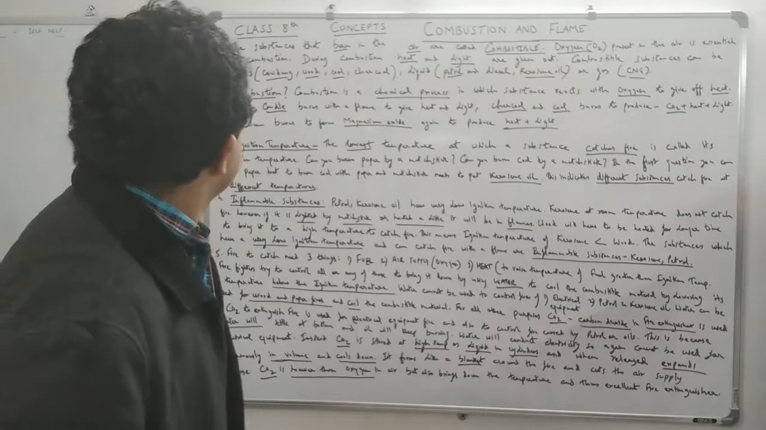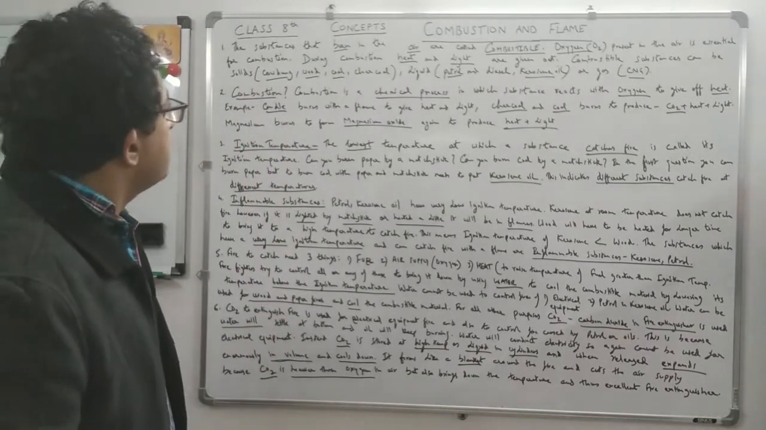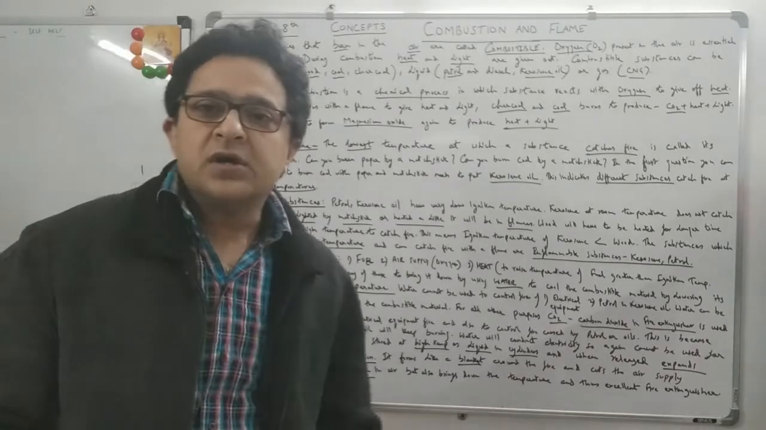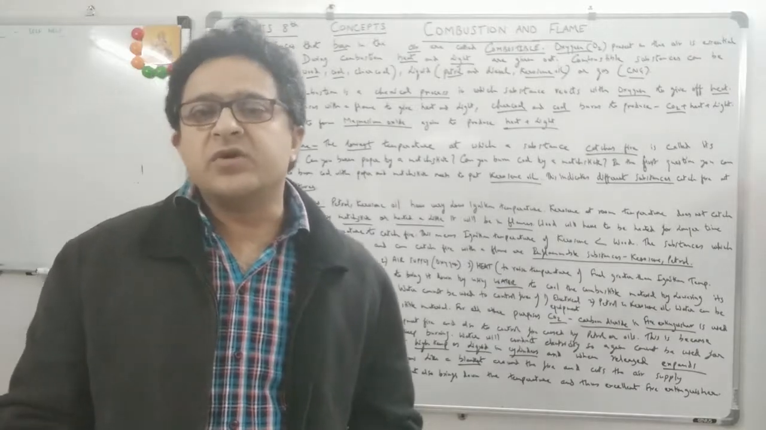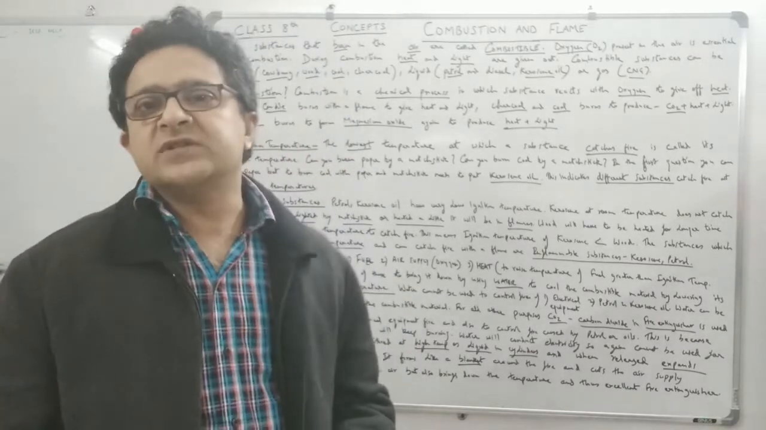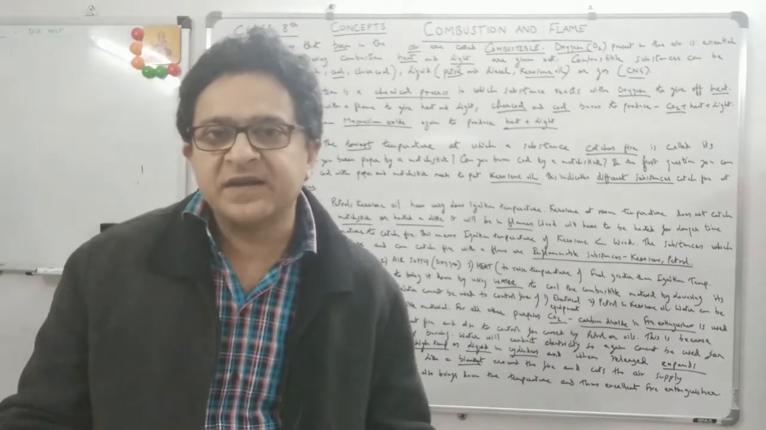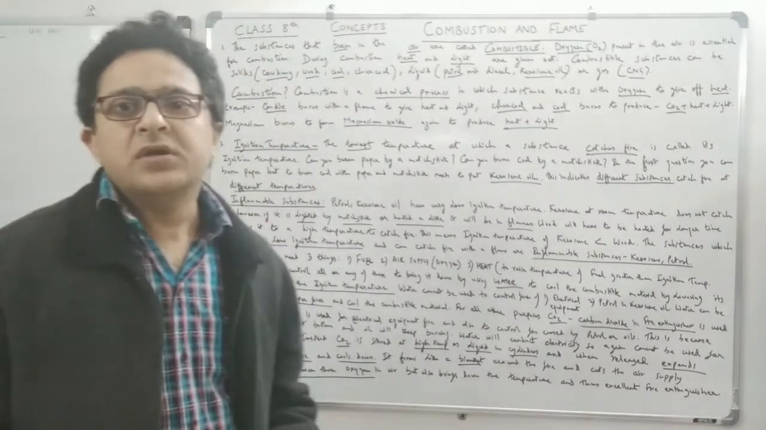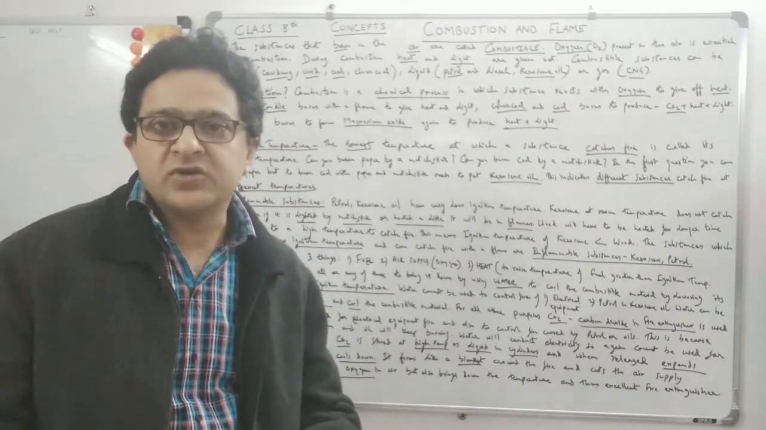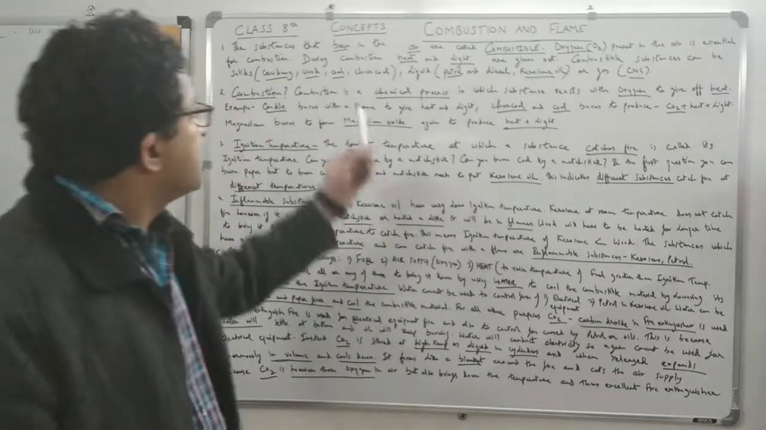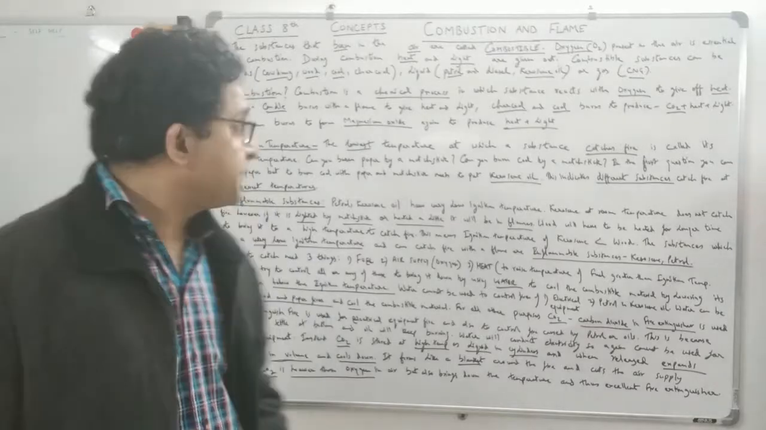Combustible substances can be solids: cow dung, wood, coal, charcoal. Cow dung, which is used in villages, is basically used as a fuel. You burn cow dung and heat and light are produced. Coal is what you use when you do a barbecue. All these things are in the solid form.